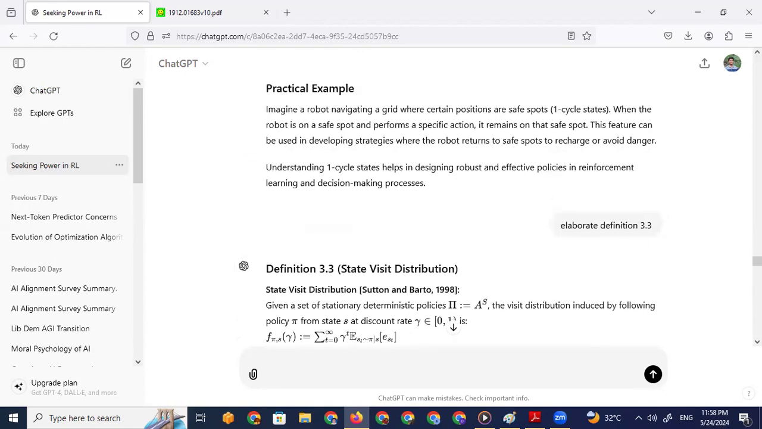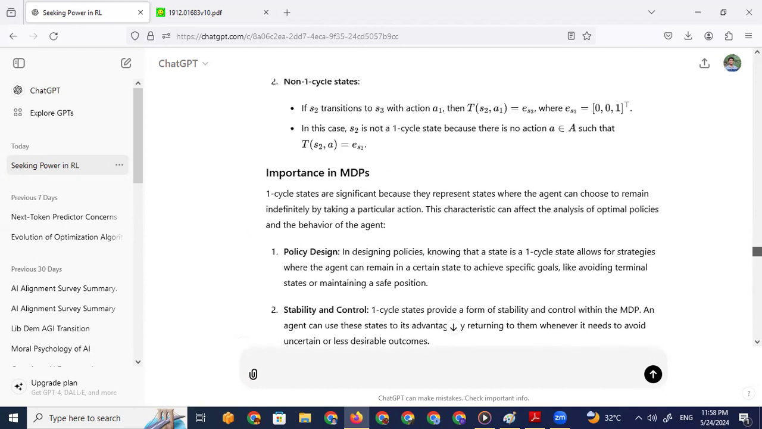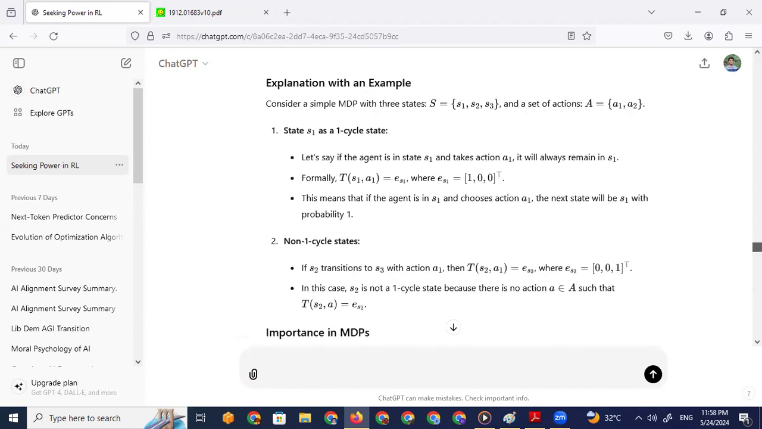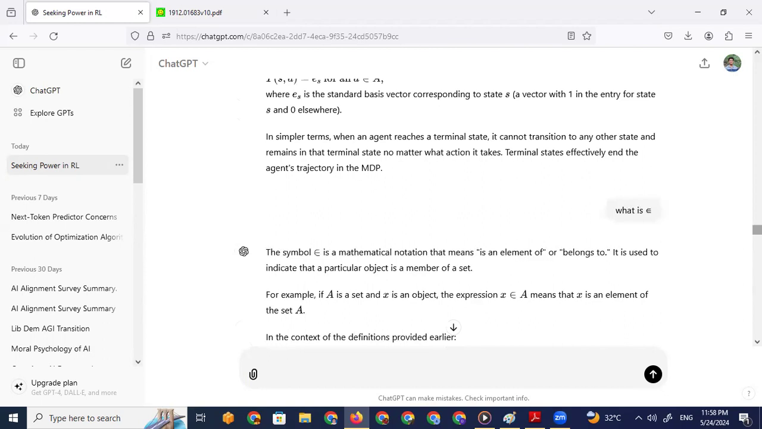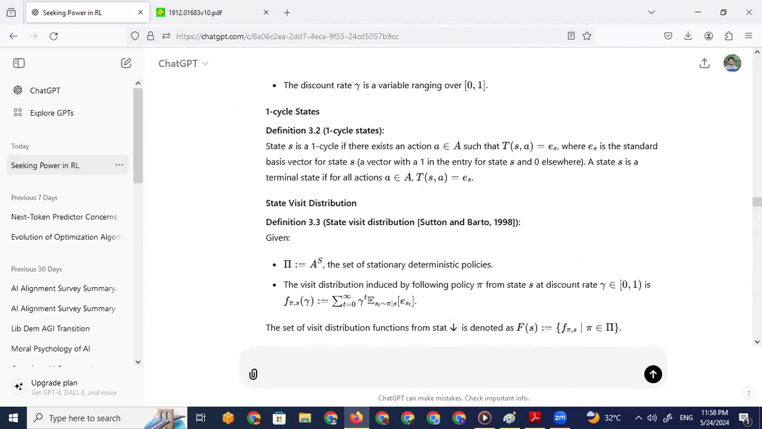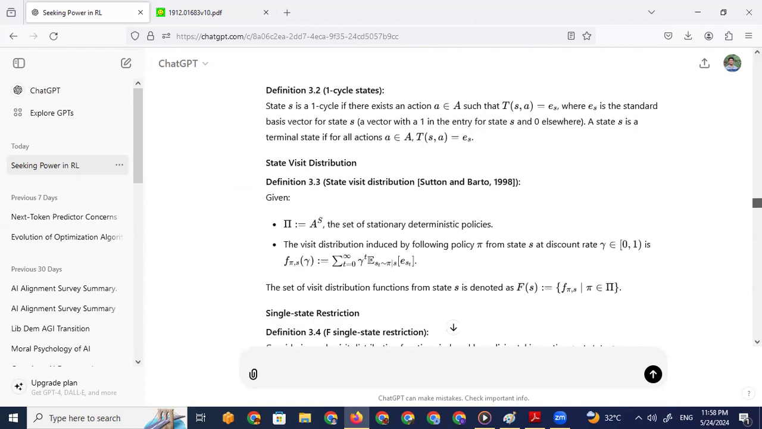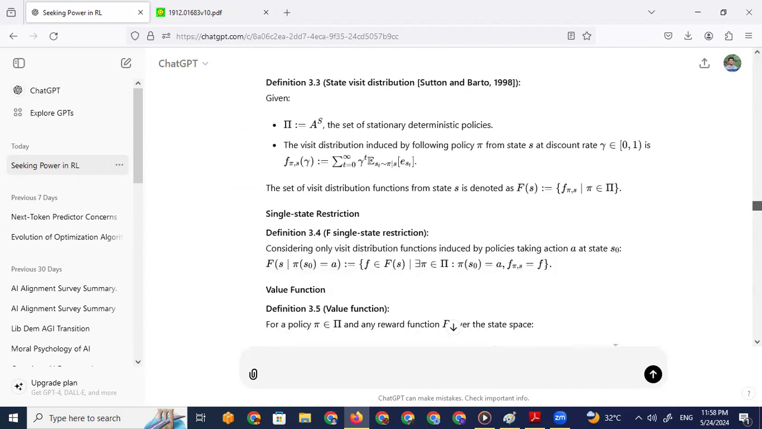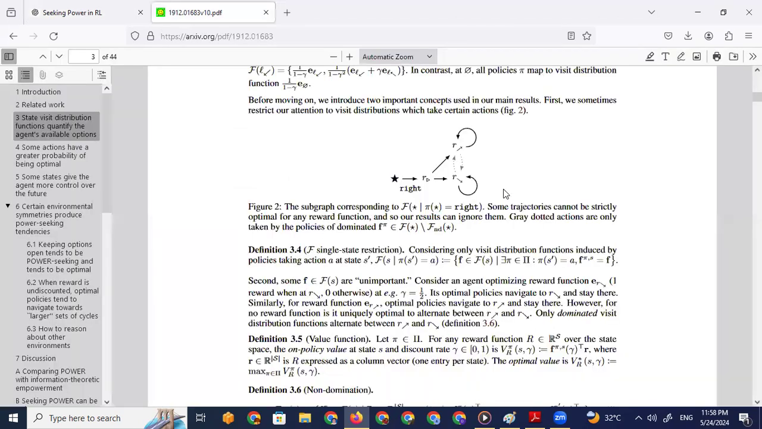So what is this? Okay, Definition 3.3, right? Let's see what we have here above. So we have Definition 3.3, single state restriction. Is that it? Is there anything else between 3.3 and 3.4?